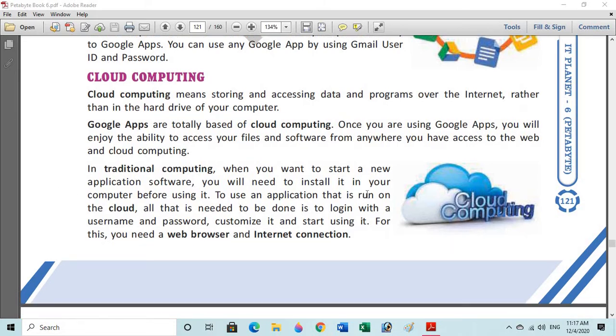To use an application that is run on the cloud, all that is needed is to log in with your username and password, customize it and start using it. For this, you need a web browser and internet connection.